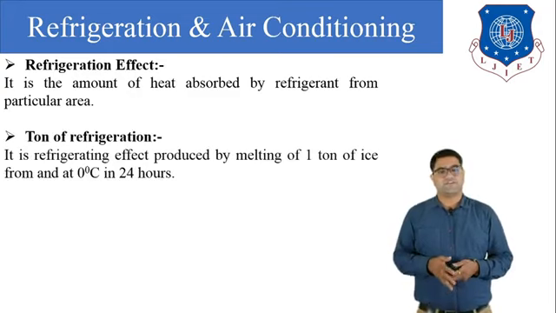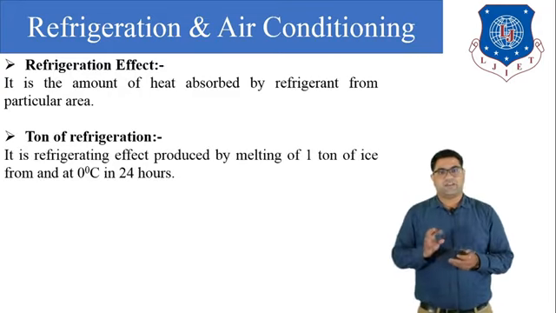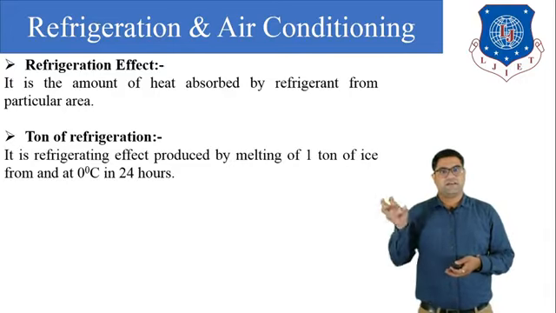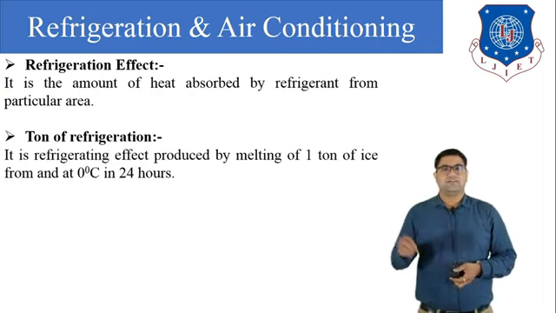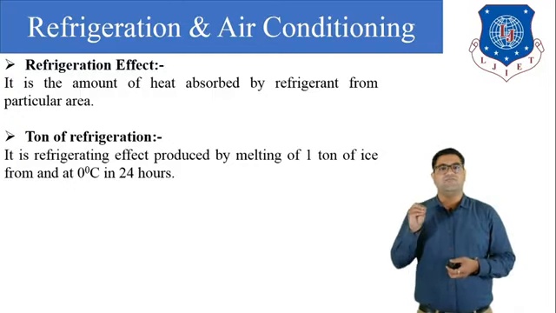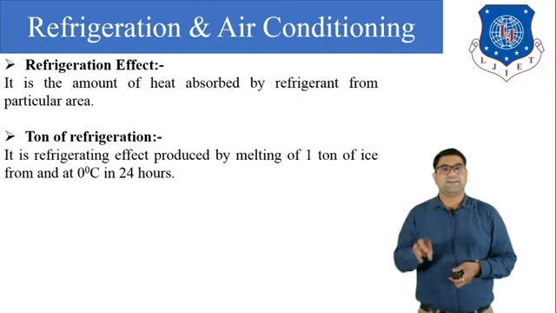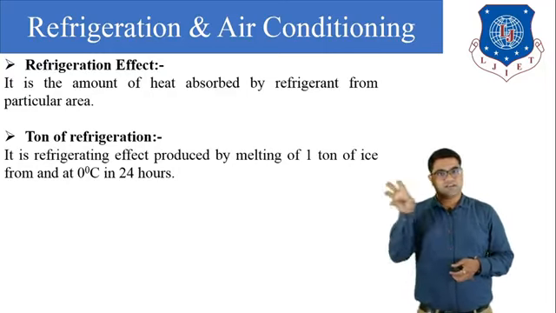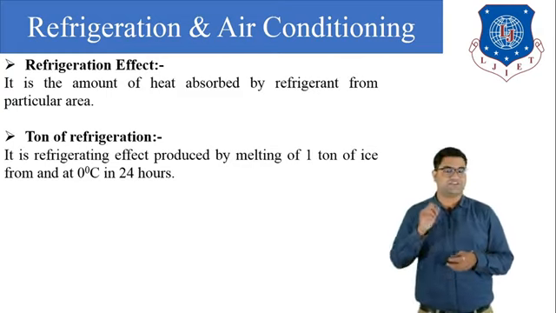Second is the ton of refrigeration. Now, what is the meaning of this ton? When we go to purchase any air conditioner, we say I need a 1 ton AC or 2 ton AC. So, the ton means the refrigerating effect produced by melting 1 ton of ice at 0 degrees Celsius in 24 hours. That much amount of heat is known as 1 ton of refrigeration.